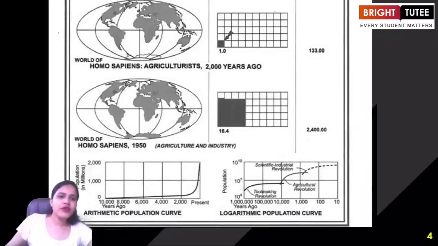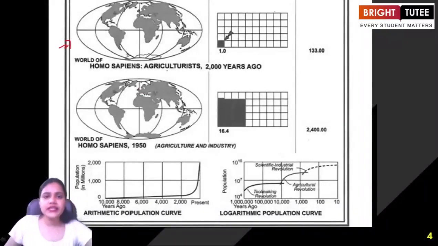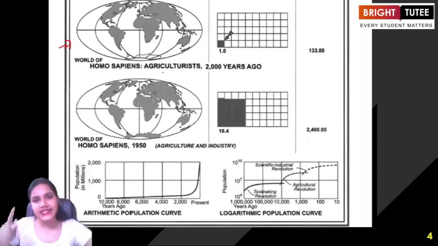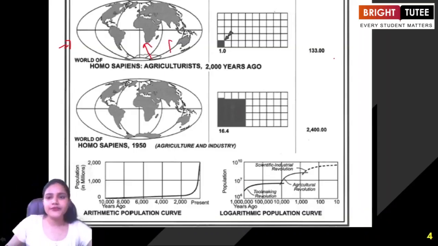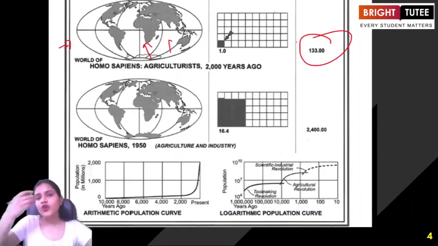Right. Now, moving to the next part of the map here, we see that again, changes were happening. Don't forget that changes were happening because the early men were trying to accommodate in the environment that they were living in. So firstly, they were seen as hunters, gatherers, which you have already learned. Later on, they became farmers. They started practicing agriculture, so they started leading a settled life. If we look at the map here, just focus on the growth of population in millions. 133 million. Almost these many people were living all around the world here.